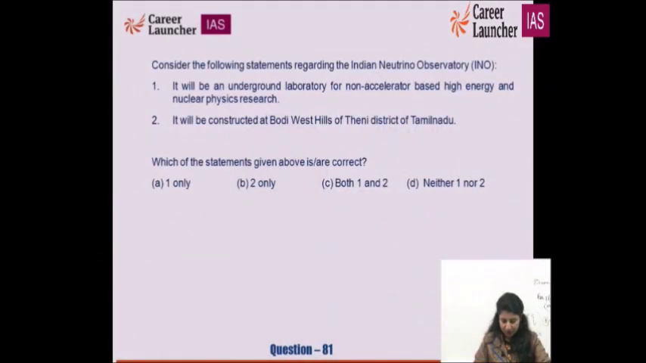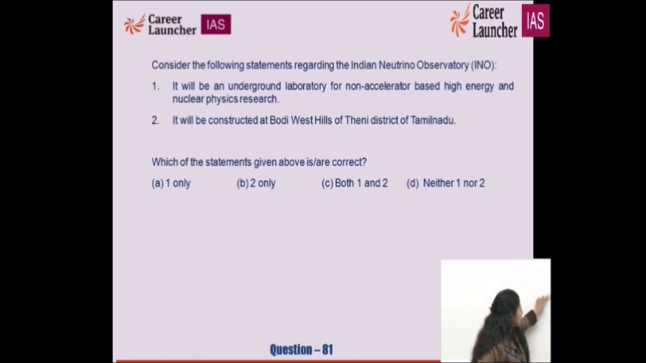So question number 81, is it? Okay. Indian Neutrino Observatory, it was there in the news a lot. It will be an underground laboratory for non-accelerator based high energy and nuclear physics research. Now if you say, how did this question become a statement? These statements come up from your newspaper. Exactly, they are being mentioned over here.